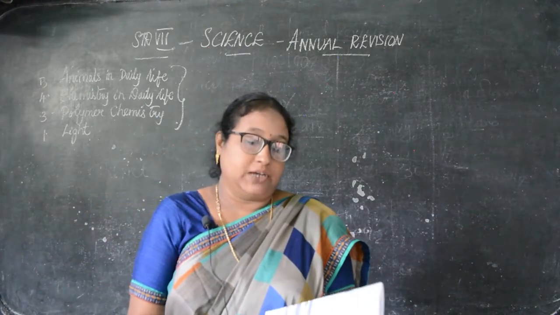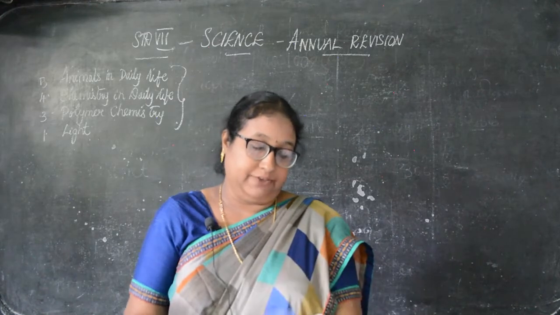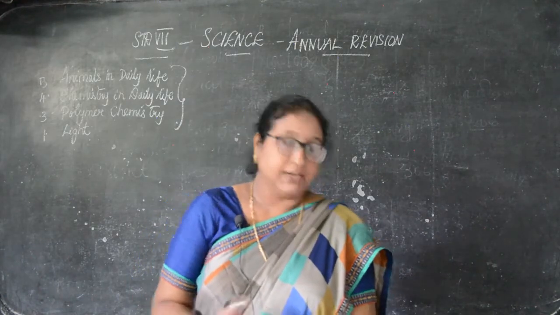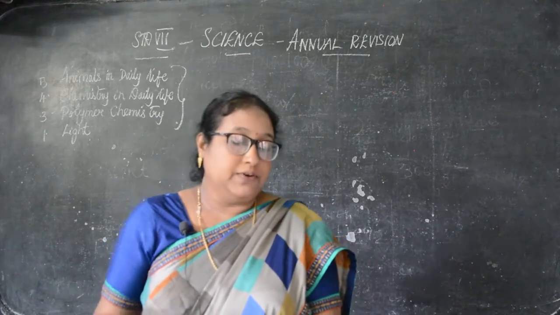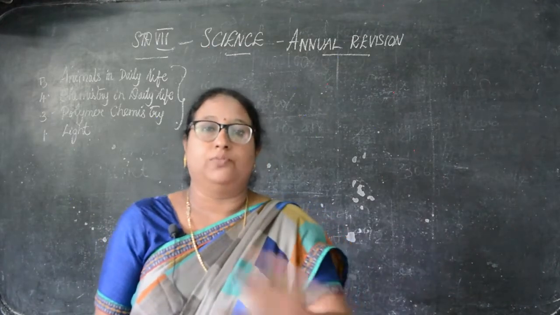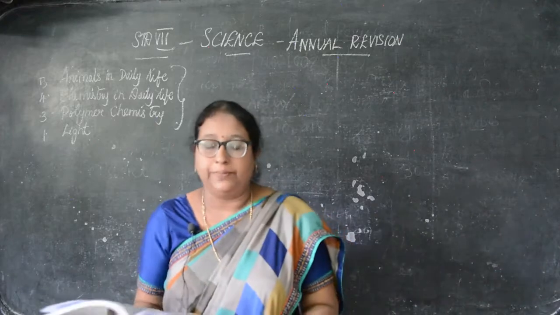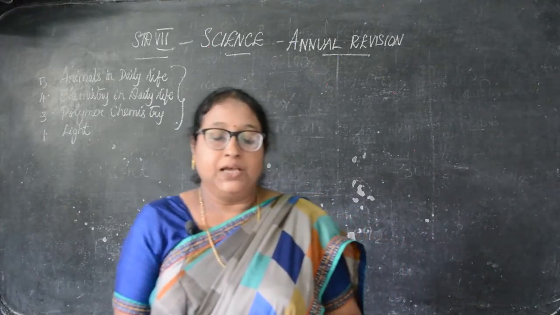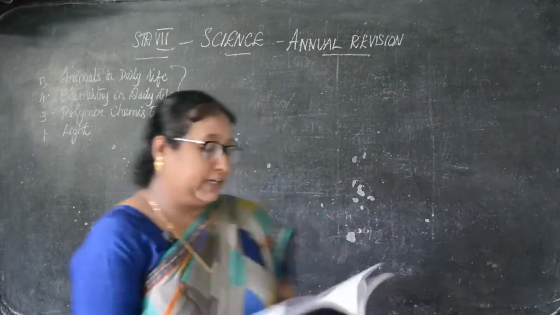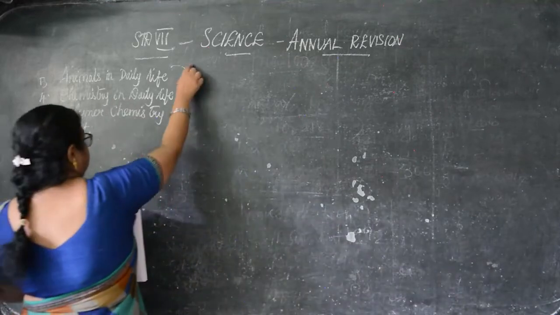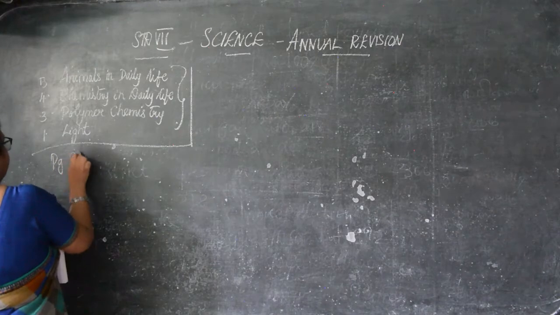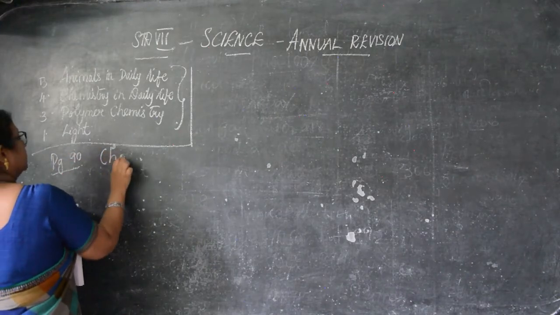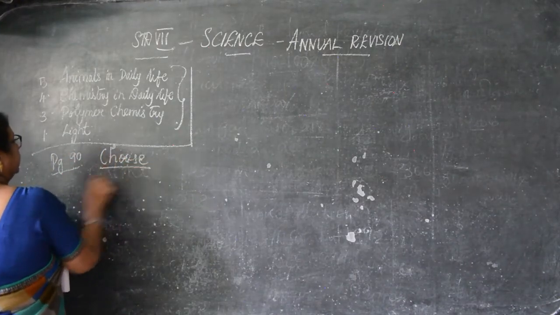Those who have the book can take first animals in daily life, page number 90. First we'll see choose the correct answer from all the 4 lessons. We'll complete like that, okay? First choose the correct answer. Page number 90 you can take.